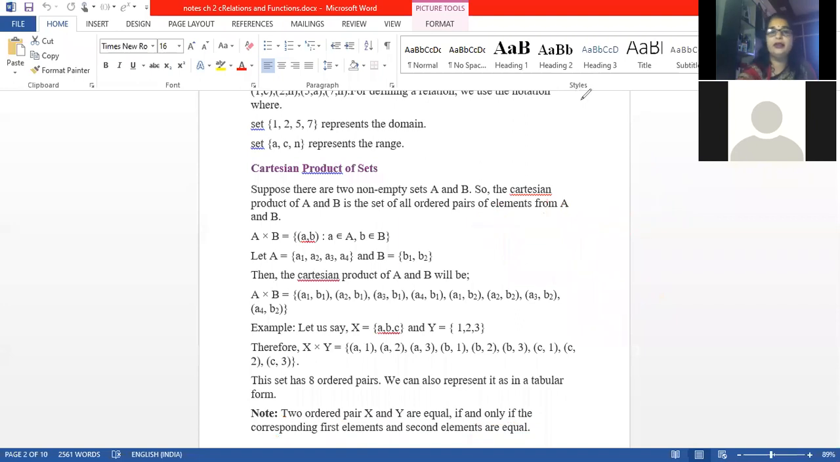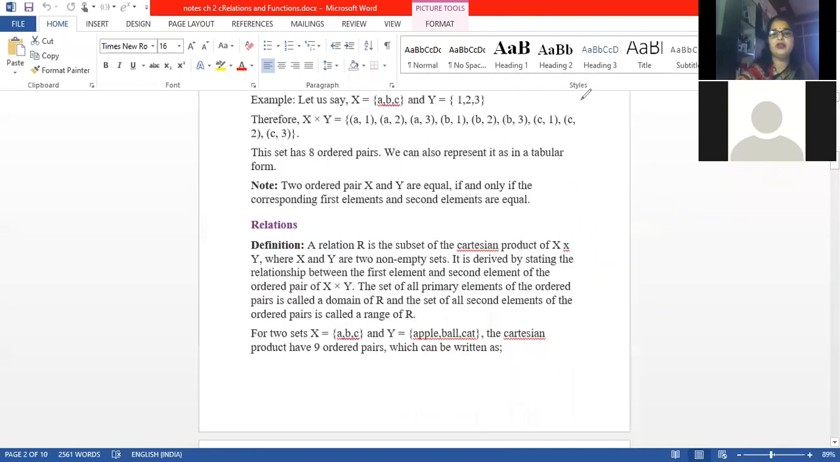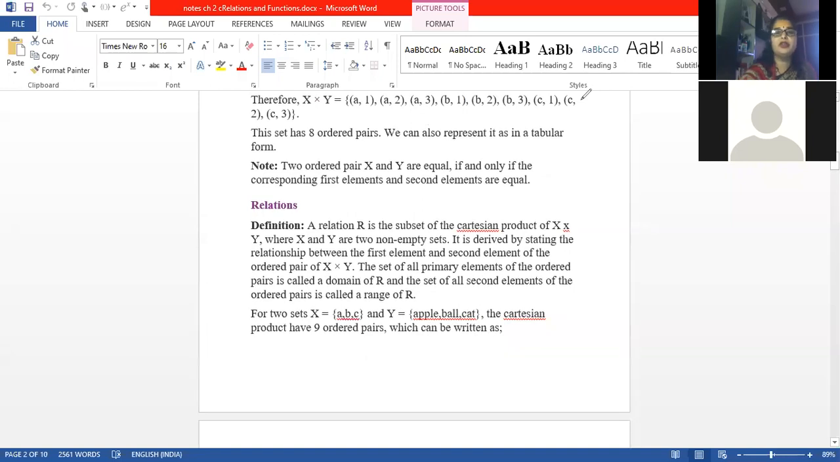Clear? Then come to the next thing, relation. If you want to write down the definition of relation, you can write it down. A relation R is a subset of the Cartesian product of X and Y, where X and Y are two non-empty sets. This is again an important thing, that X and Y should be non-empty, then only the relation is possible. It is derived by stating a relation between the first element and the second element of the ordered pairs.